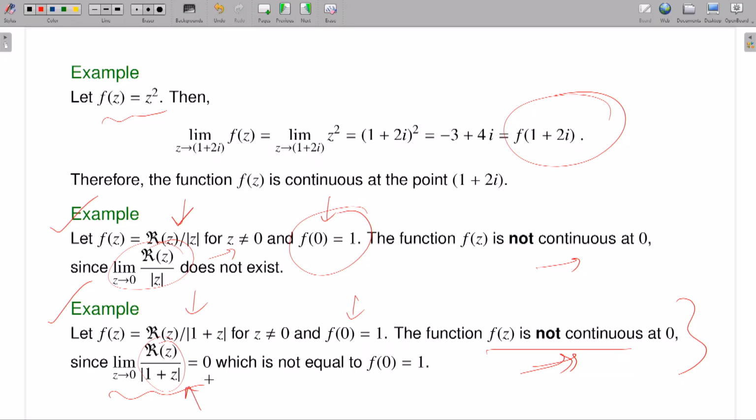This time, what is going on? The limit exists, but what is the value of the function at 0? This is 1. And what is the limiting value? 0, which is not equal to f of 0, which is 1, so therefore my function is not continuous. Now if I define f of 0 is equal to 0, then my function is continuous.